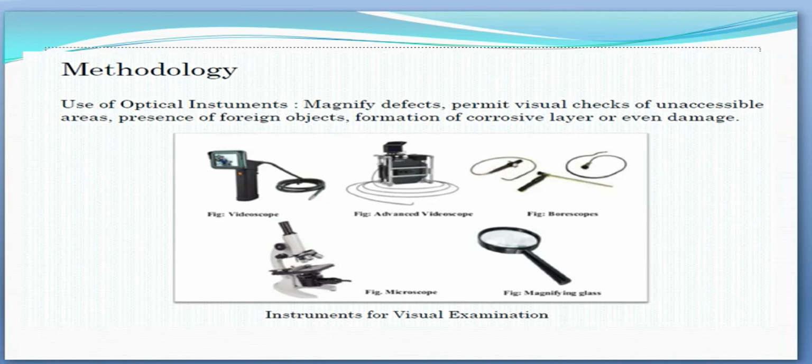Methodology of visual examination. Use of optical instruments magnify defects, permit visual checks of inaccessible areas, presence of foreign objects, formation of corrosive layer or even damage. This is videoscope. This one is advanced videoscope. There is borescopes, microscope and magnifying glass. These are all instruments for visual examination.